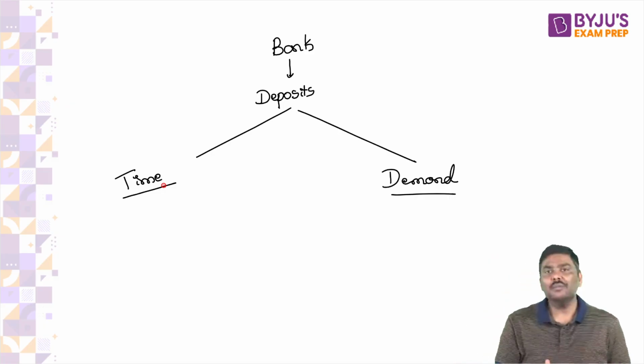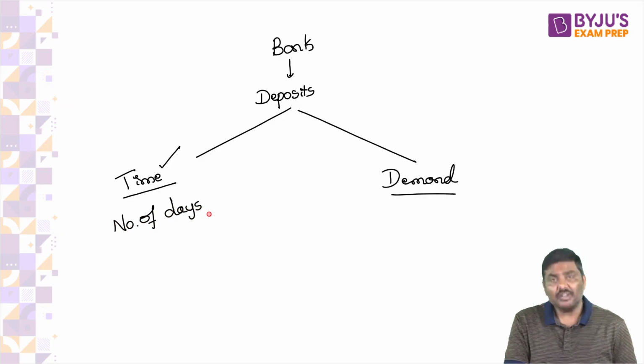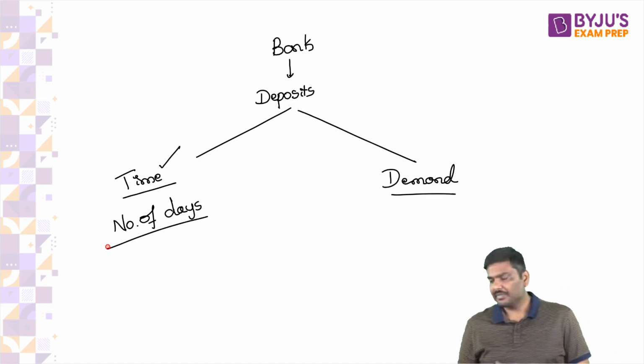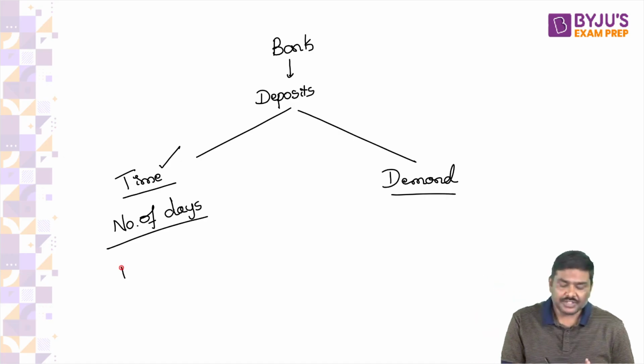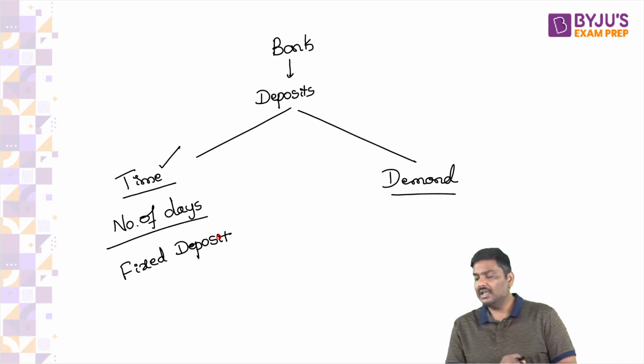What is a time deposit? In a time deposit, money will be kept with the bank for a certain number of days. For example, a fixed deposit.